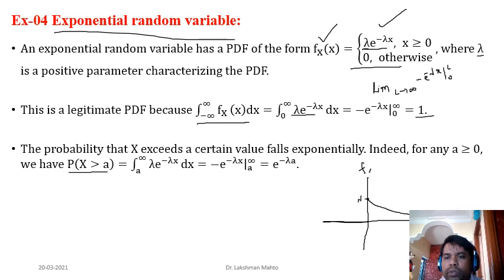So here what you do, try to calculate the probability of the tail. You can call it, this part is the tail. So whatever, you are taking a value a here, and you try to calculate the probability that x is taking a value after a. After a, that means you are trying to calculate the probability of the tail. So this is the tail.